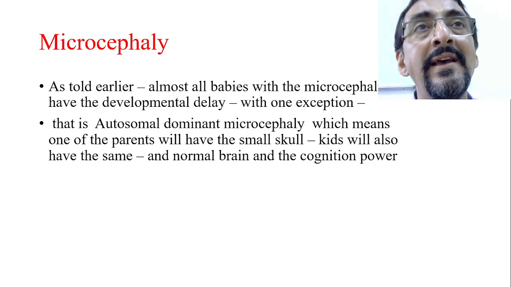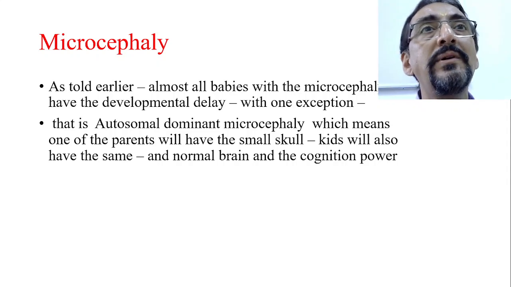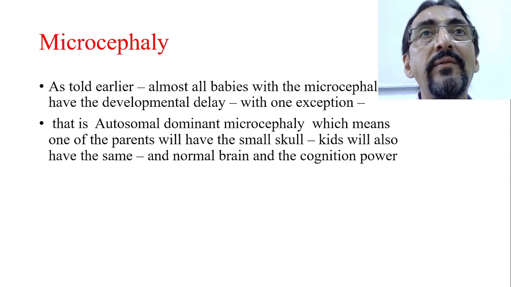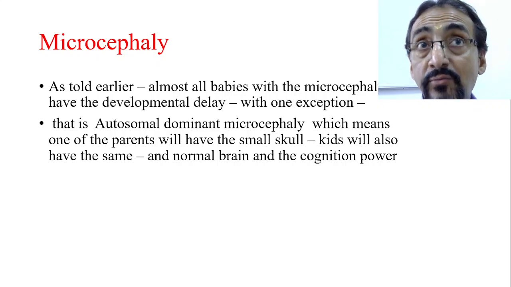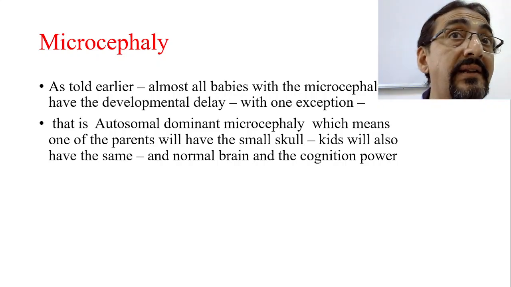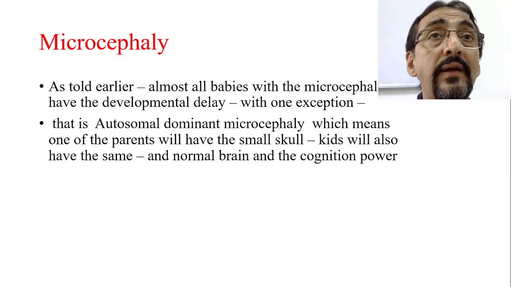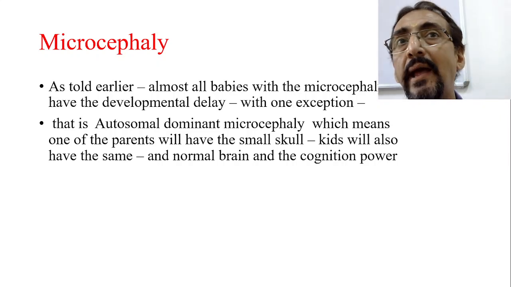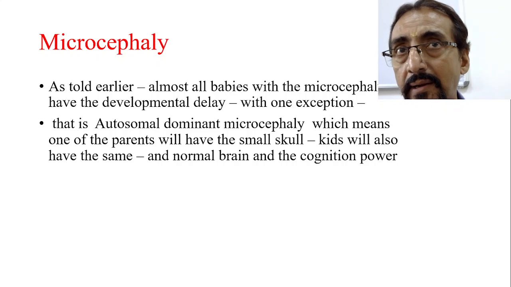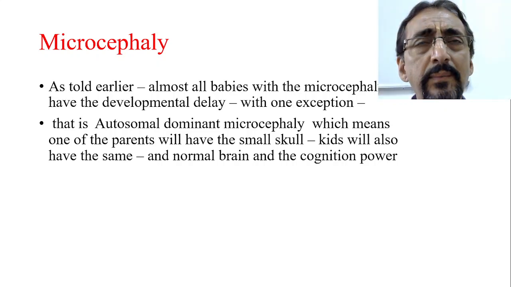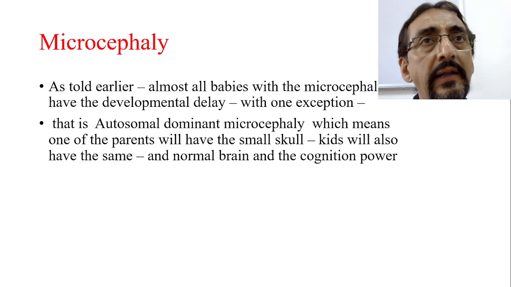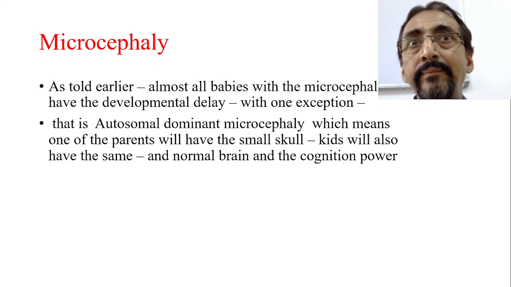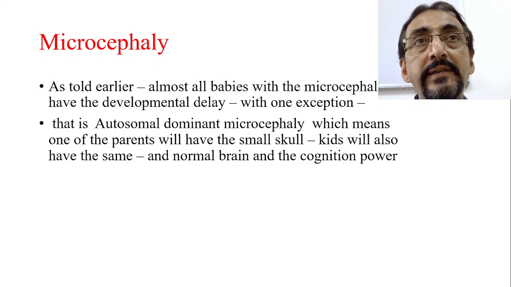Here the cognition and functional capacity of the brain is absolutely normal. This is one exception, because otherwise in 99% of cases, if microcephaly is there, the children will have one or the other developmental problem, from global developmental delay to isolated delay. But it will be there. This is the one exception.